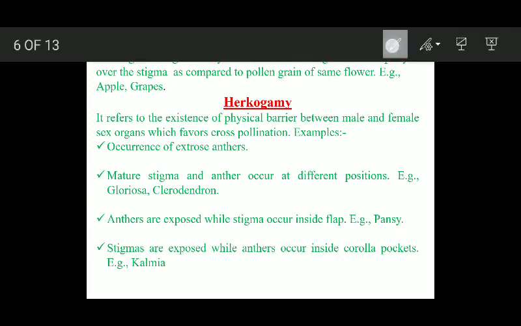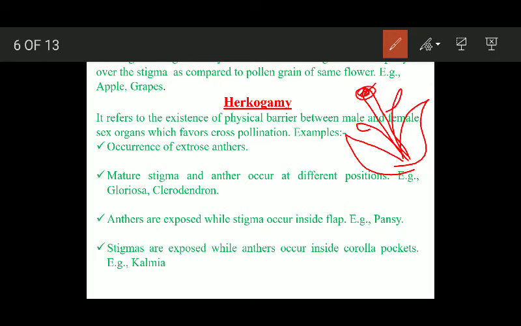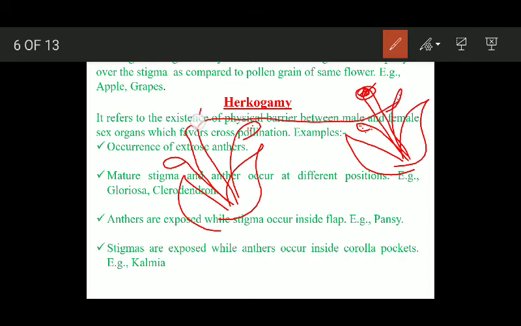यहाँ पे आप देख लीजिए, आपके पास दो फ्लावर्स हैं. ये एक फ्लावर है, इसके एंथर्स भी हैं और यहाँ पे स्टिग्मा है. ओके, this top portion of style represents stigma. We have another flower here. This is its stigma and these are its anthers. It has been found that the pollen grains जो यहाँ पे बनते हैं, they are more capable of growing on this stigma as compared to its own stigma.